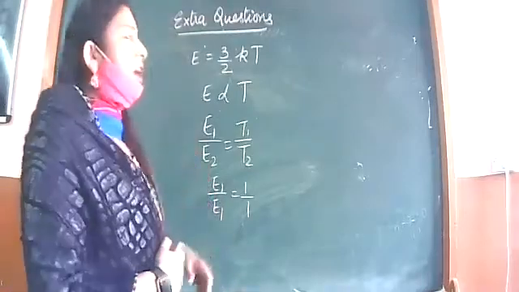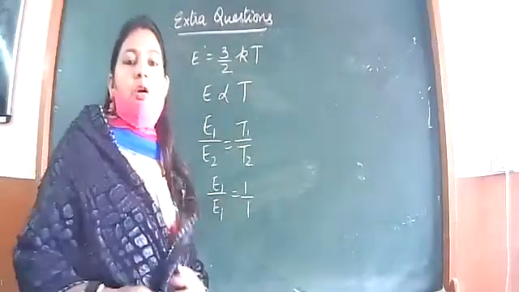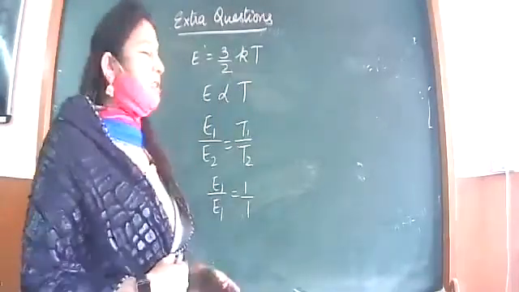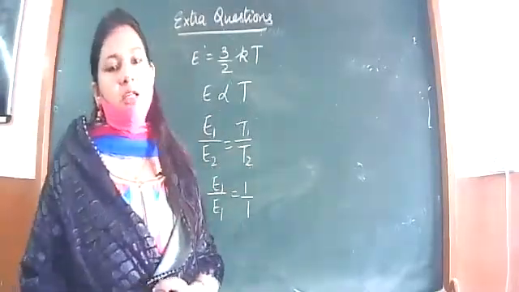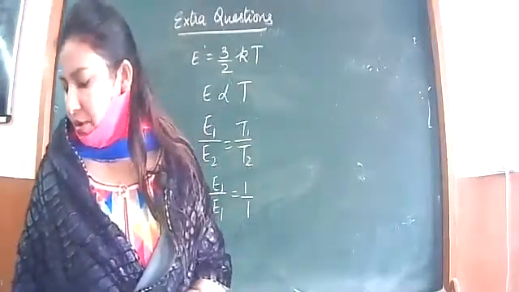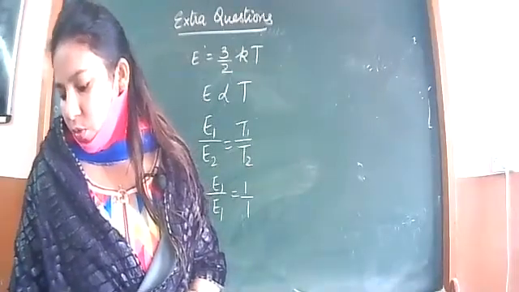So energy of a gas is given by 3/2 kT. It is directly proportional to temperature according to kinetic theory of gases. So since their temperatures are the same, the ratio of energies is 1. Okay, the ratio of their kinetic energies, that is also 1.